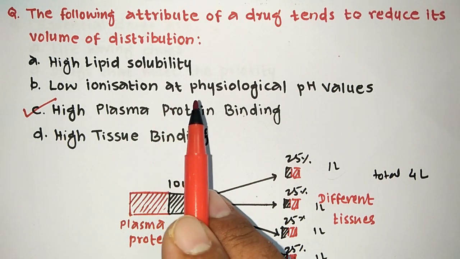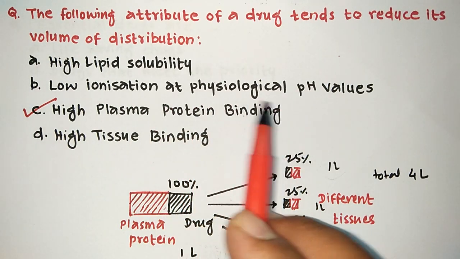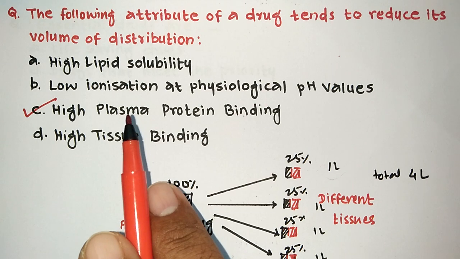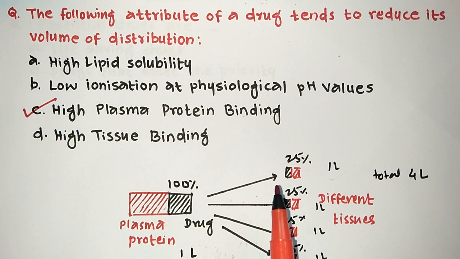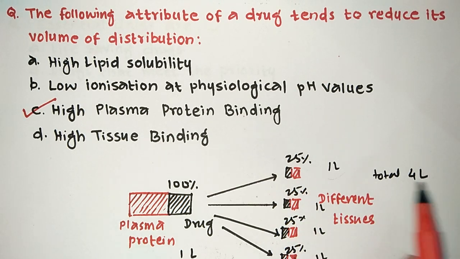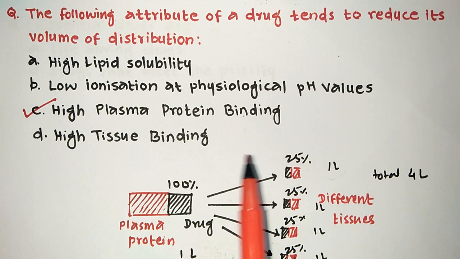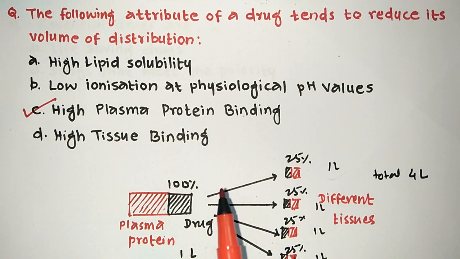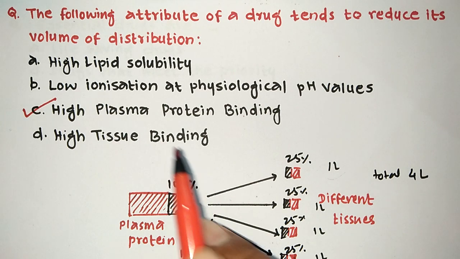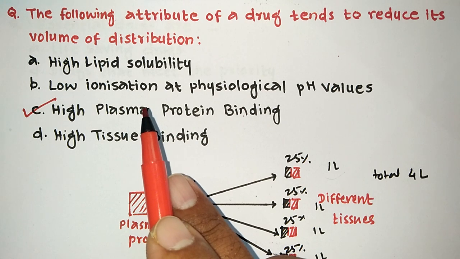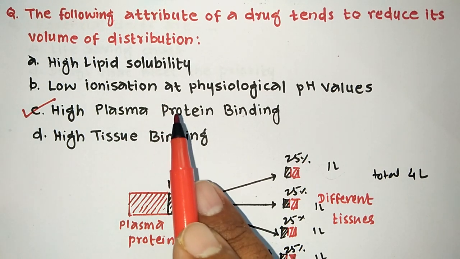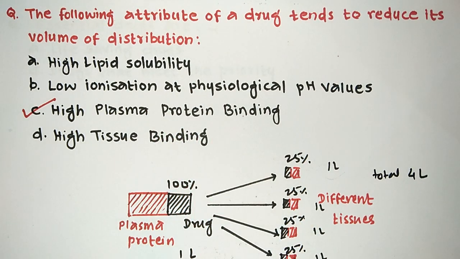Option B, low ionization at physiological pH values. If the drug is in unionized form, it can be absorbed very well and distributed in various compartments in our body, and the volume of distribution is large. If the drug is in ionized form, then its distribution is quite less and the volume of distribution is also less. Here low ionization means a lot of the drug is in unionized form, so there is good distribution and the volume of distribution is greater.